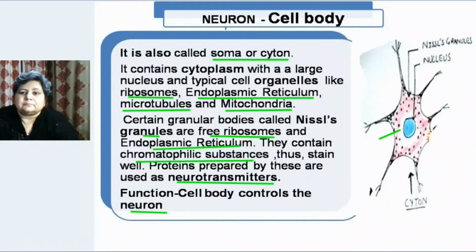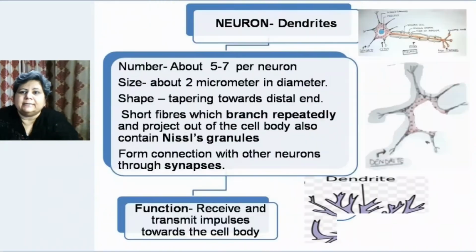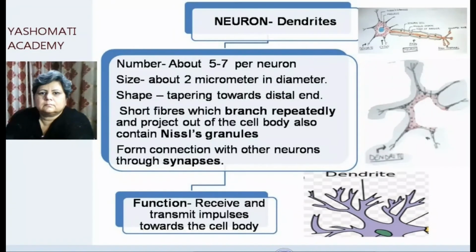So then the next part of the neuron that we are going to study is the dendrite.